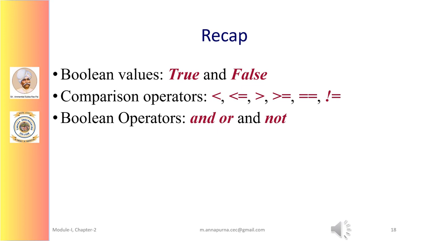And before we conclude, we'll have a quick recap. In this video lecture, we have discussed two Boolean values, true and false, and these values should always start with a capital letter. We have also discussed 6 comparison operators and 3 Boolean operators, and, or, and not, with a few examples. And now we know how these comparison and Boolean operators can be used in conditional expressions which get reduced to a Boolean value which helps the program in taking intelligent decisions.